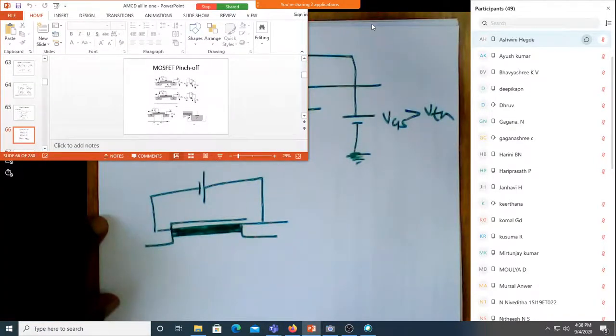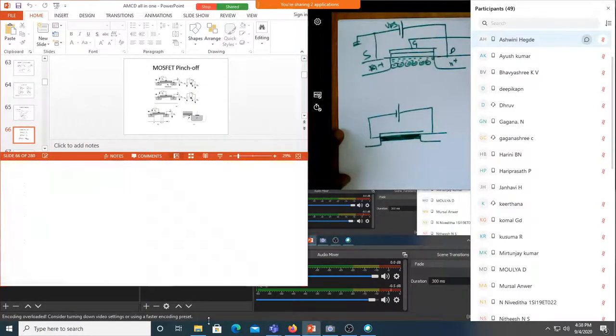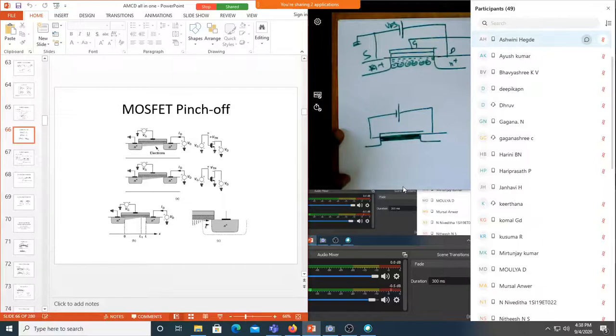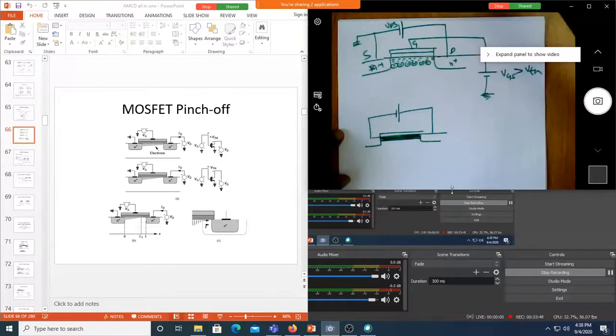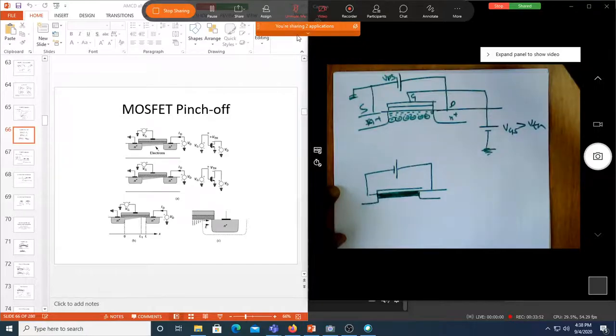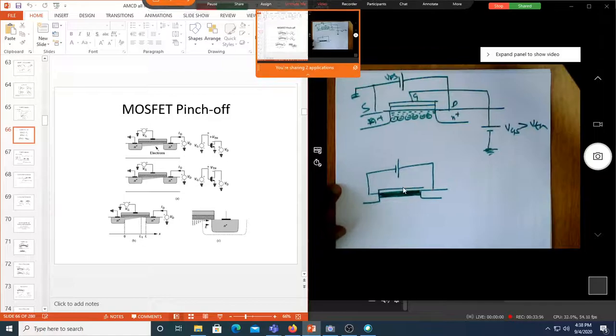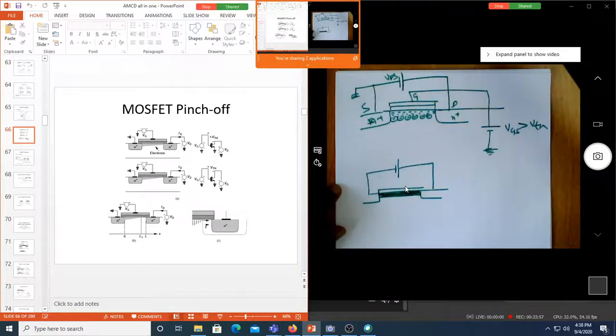Let me just take this. I want to show both of them simultaneously so that you can see both of them. Now this is at a lesser voltage. When the voltage is less, the channel is full here.